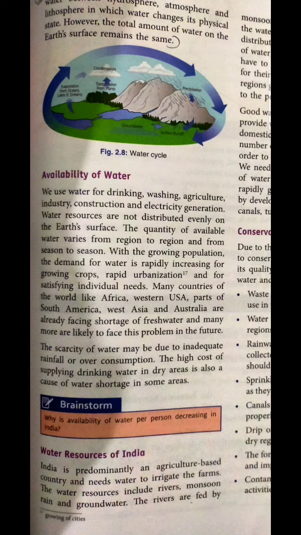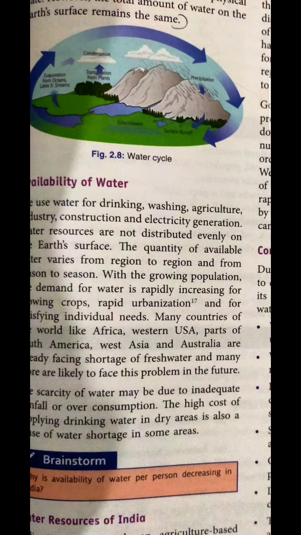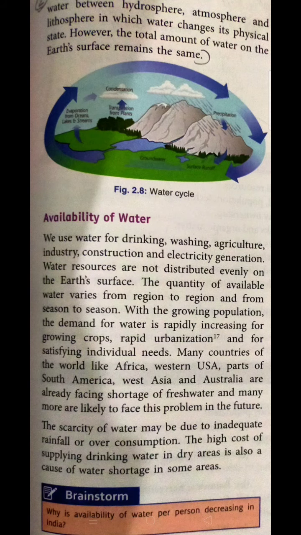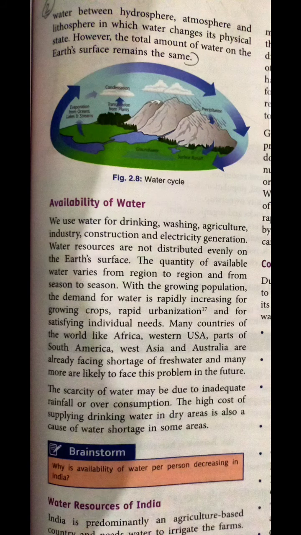Along with the precipitation, water runs on the surface and into the ground, and it becomes groundwater. After that, evaporation occurs again, and with the help of condensation, this process goes on simultaneously. Okay, so further, now we are going to switch to the availability of water.